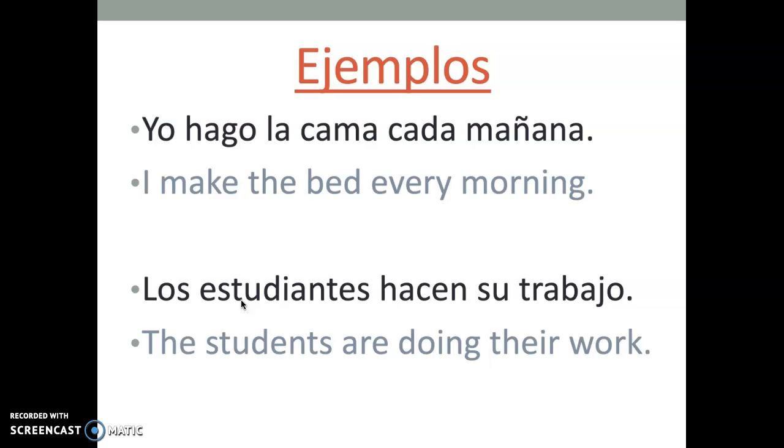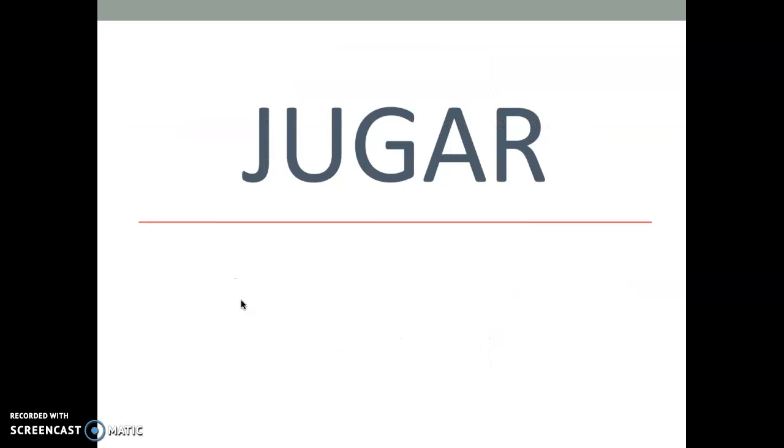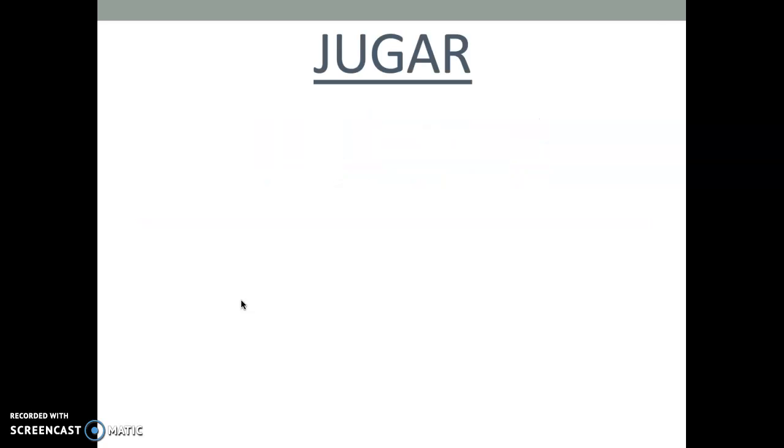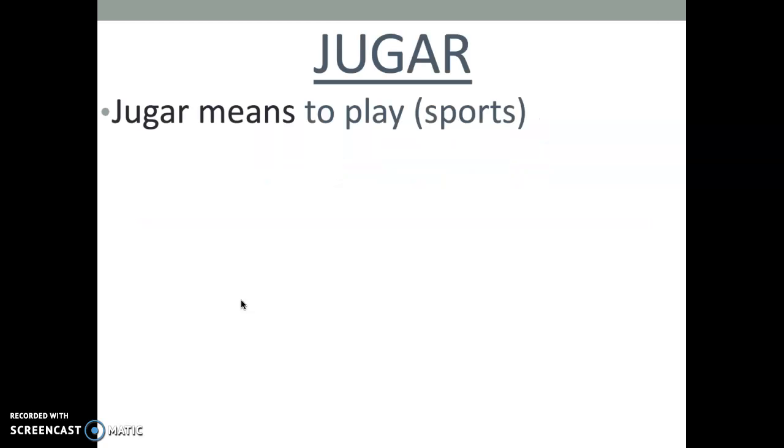All right, our next verb. This is a verb that you guys haven't seen yet this year. So this verb is called jugar. All right, jugar is another irregular verb. So jugar means to play as in sports, okay? It is not to play as in an instrument. It is only to play talking about sports.